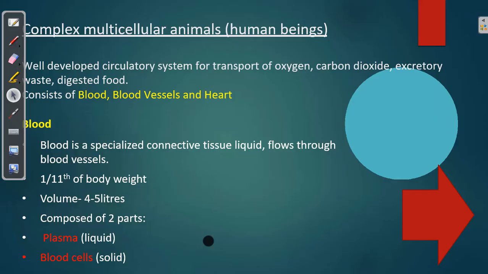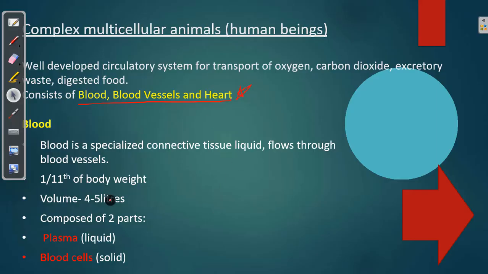So the human circulatory system consists of three important things: blood, blood vessels and heart. A very important concept which you have to remember: what happens to the oxygen we breathe in? Yes, we understood in the earlier chapter that it is transported to each and every cell, but how?